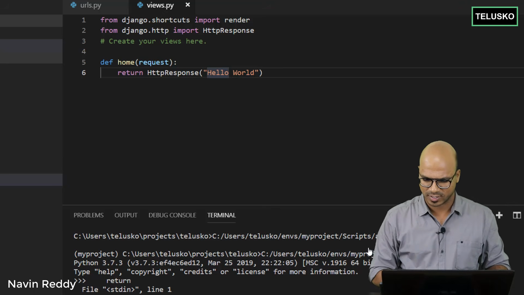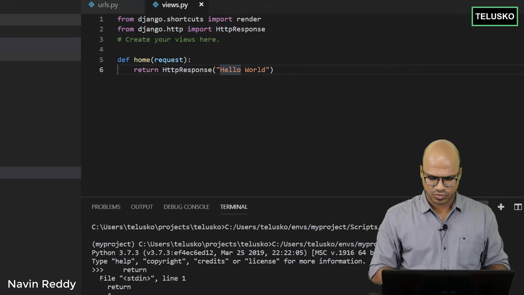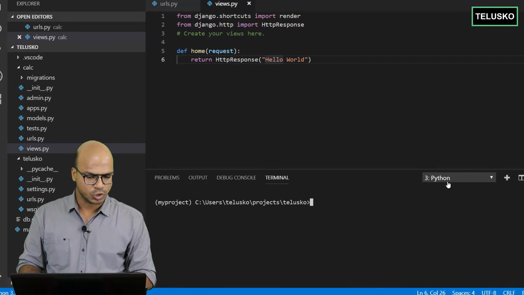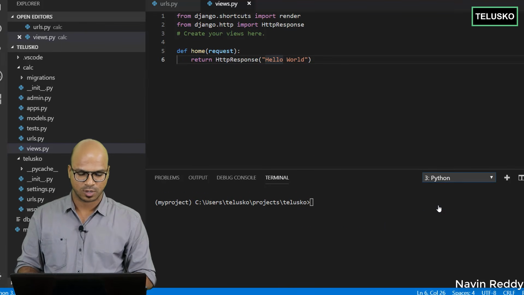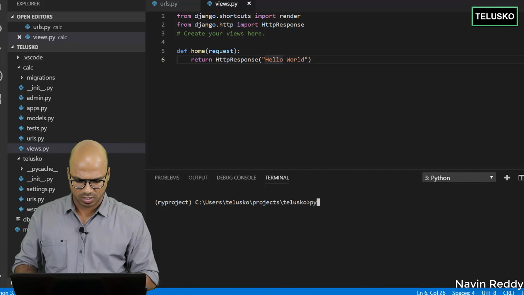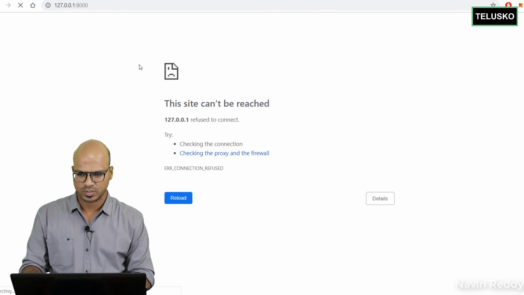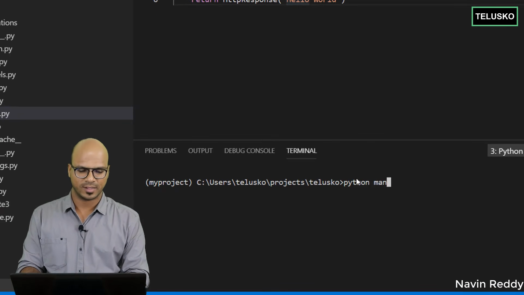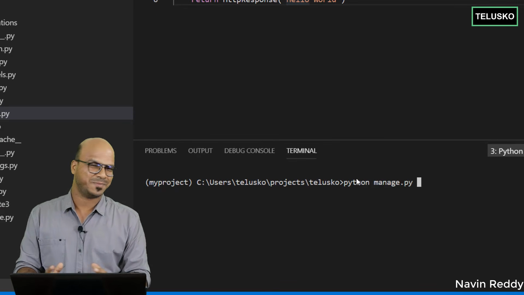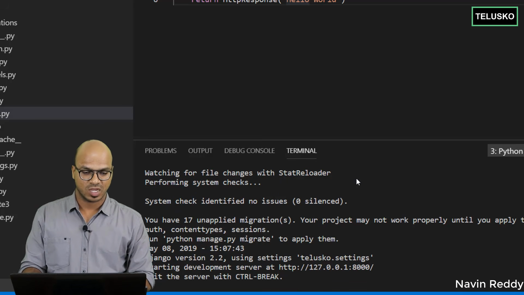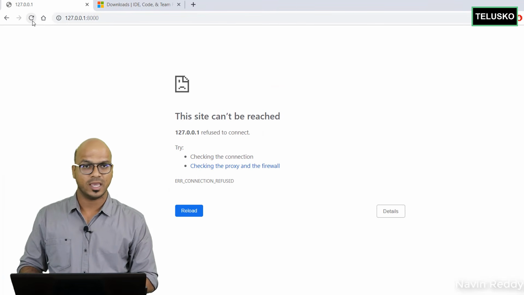Why say unfortunately? In fact, I will be creating an extra, or maybe I will use a second prompt here. Okay, so you can see I'm using two prompts. In fact, we got three prompts here. So here in the new prompt, I'll be starting the server because the server is not on. If you refresh, you can see we don't have the server started. Let's go back and type the command, and we all know the command now, right? Which is python manage.py runserver. Once we have this server running, let's go back and refresh.